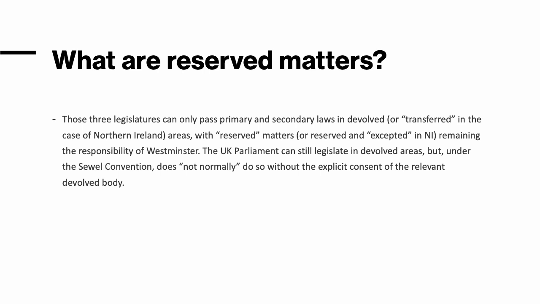So reserved matters are situations in which Westminster can step back in and say, yes, you're devolved, however, we want you to agree and follow this particular law as well as the ones you've come up with yourself.